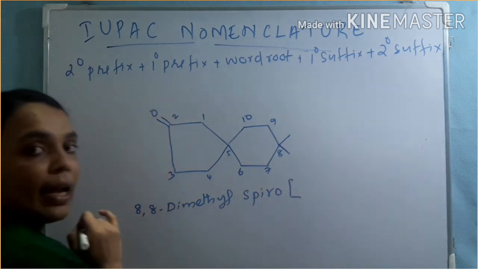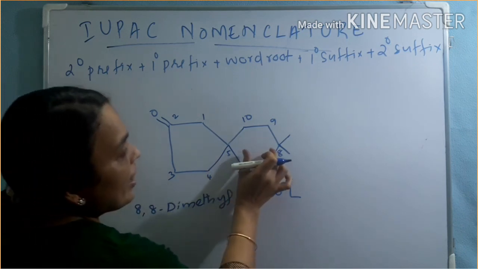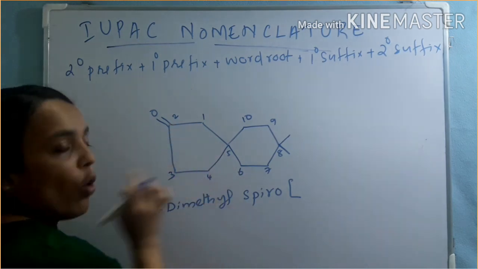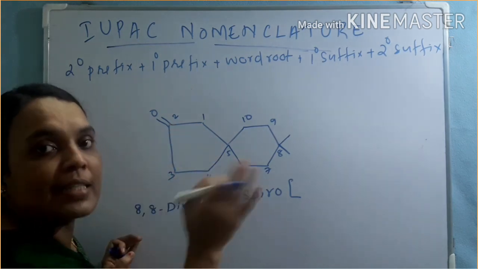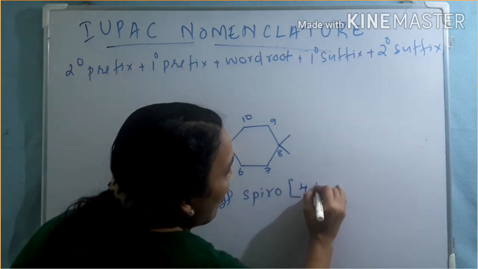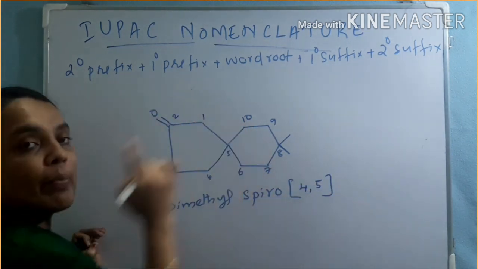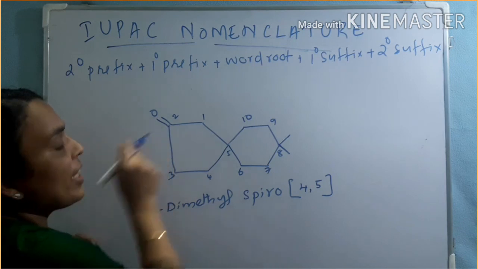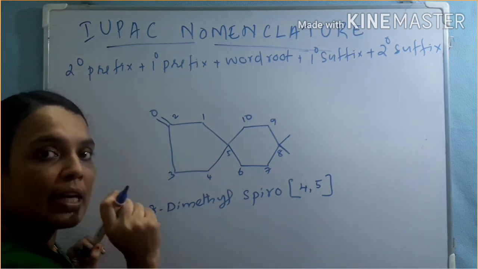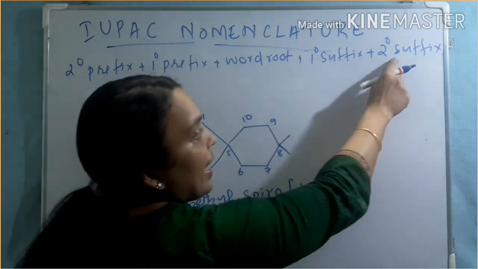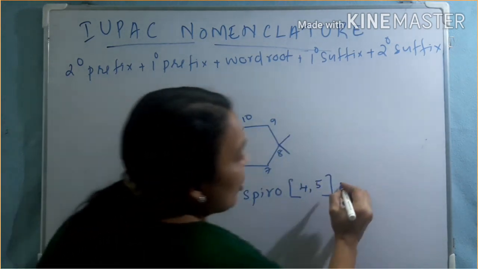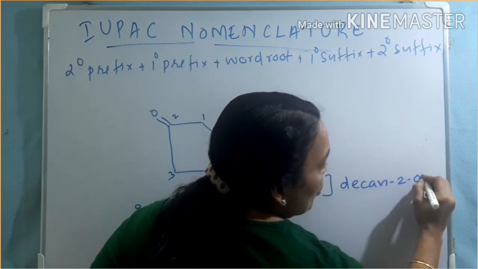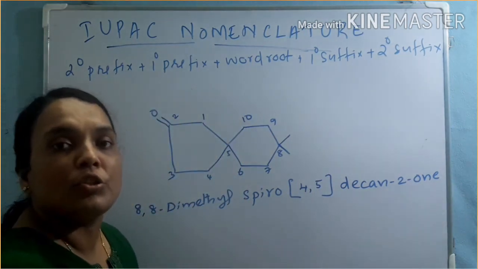Then inside the bracket the number of carbons in the rings. In this ring there are 1, 2, 3, 4, 5 carbon and here 1, 2, 3, 4 carbon. Arrange them in ascending order, so it is [4.5]. The total number of carbon is 10, so it is decane. On the second carbon there is a ketone as the functional group. If ketone is the functional group, we give the secondary suffix -one. So the name becomes decane with the e replaced by one: decan-2-one.